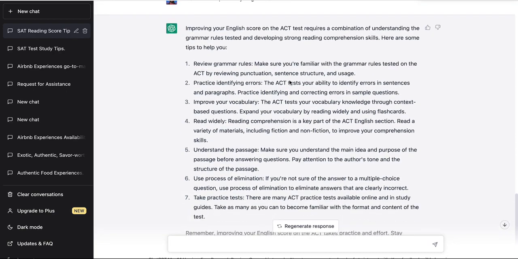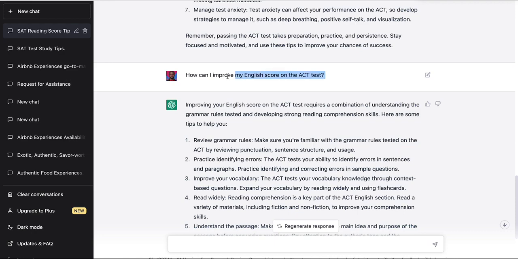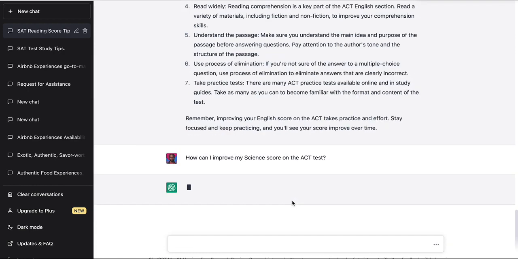Now let's move on to the science section and see how we can improve specifically the science section. So, how can I improve my science score on the SAT test? Let's see what we get.